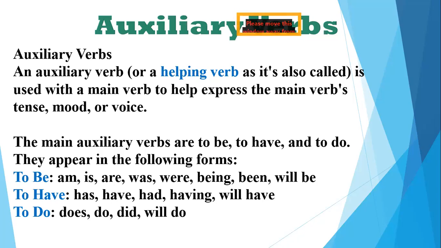Okay. Now "to have" can appear as has, have, like in the last sentence, "I have always wanted a piano." So have remains have. But if it was "she has been running fast," then again has is my auxiliary verb there. Had, having, will have, and do changes into does, do, did, or will do. Okay, so there can be the present, the past, and the future forms, and this is the way we will be changing these auxiliary verbs every time as per our need. Okay, the way we need it, we will change it accordingly.